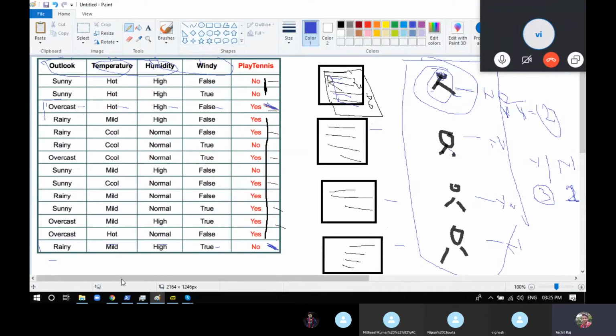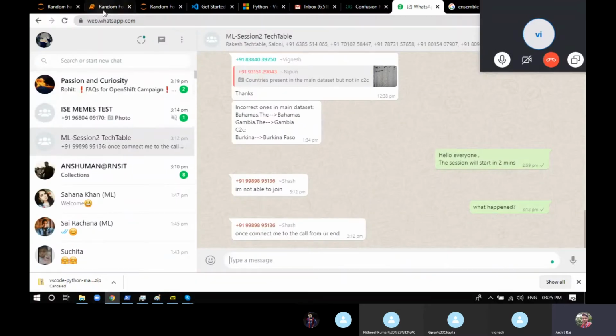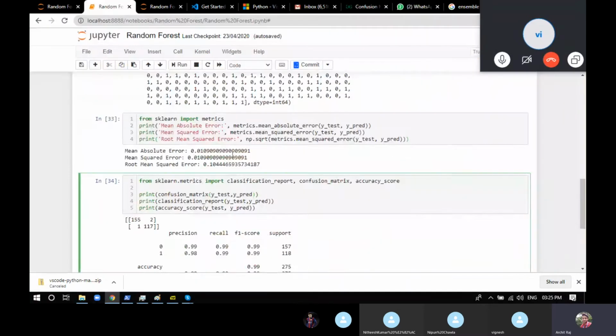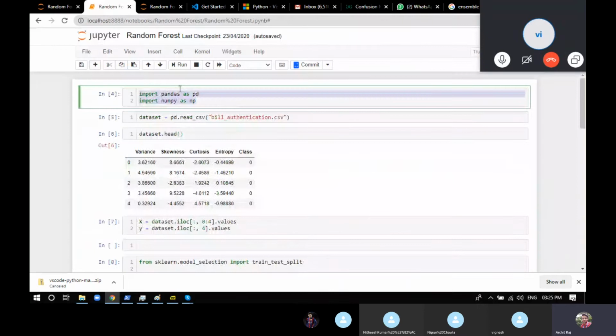If you go to the code, how to write it, because that's the last thing that you have to do, write a code. The first thing that we need in code for any machine learning model is NumPy and Pandas. For this particular example, we are using the Bank Authentication CSV.